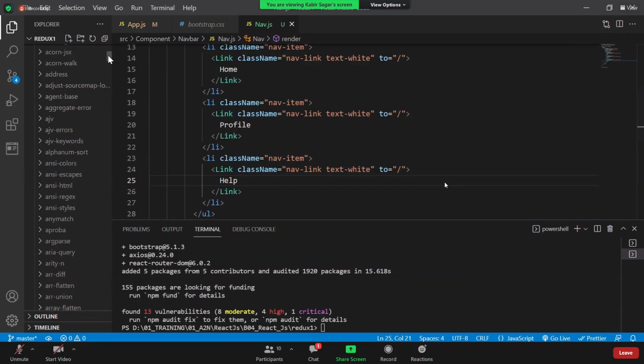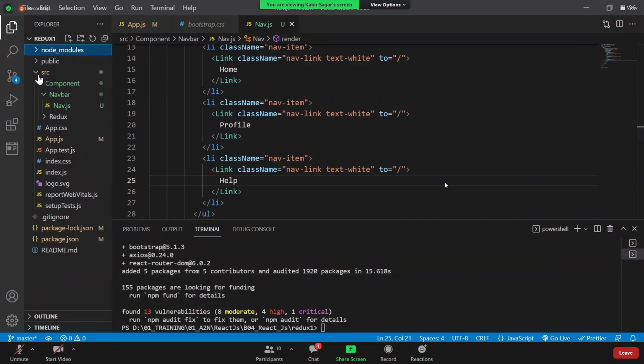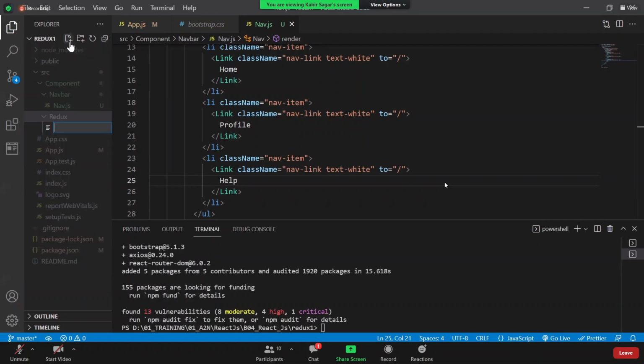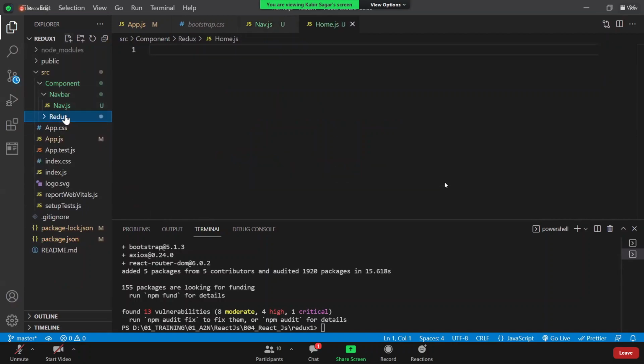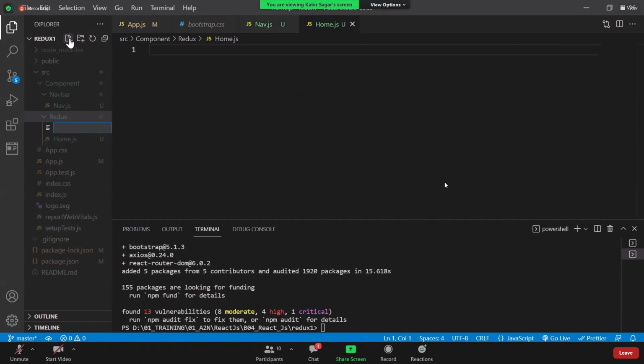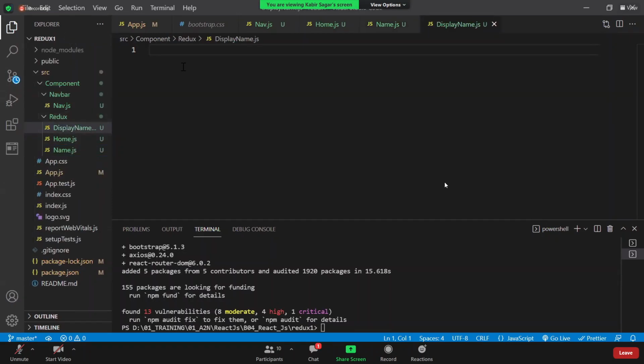Now I just need to create my structure. What is that structure? In this Redux folder, I will create one home component, home.js, and one more called name.js, and one more, display name.js. Totally, I have created 3 components. Now we have to create all 3 components.